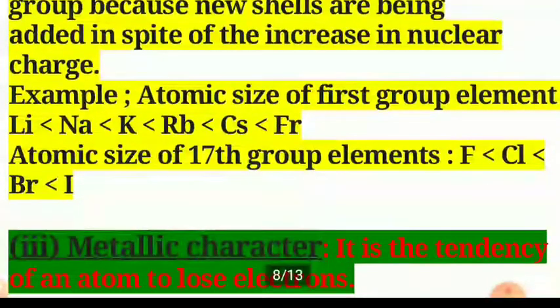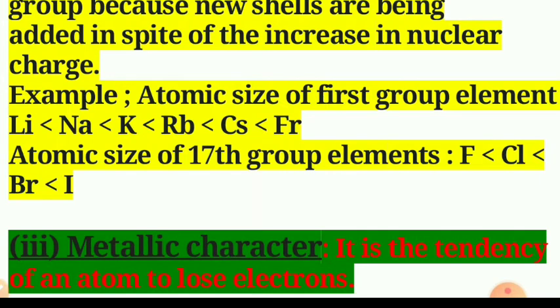Thus, lithium has a small atomic size as compared to francium in the same group, which is placed at the bottom of the first group in the periodic table.